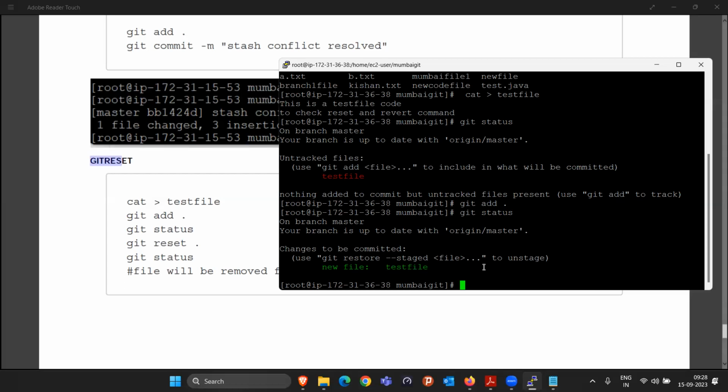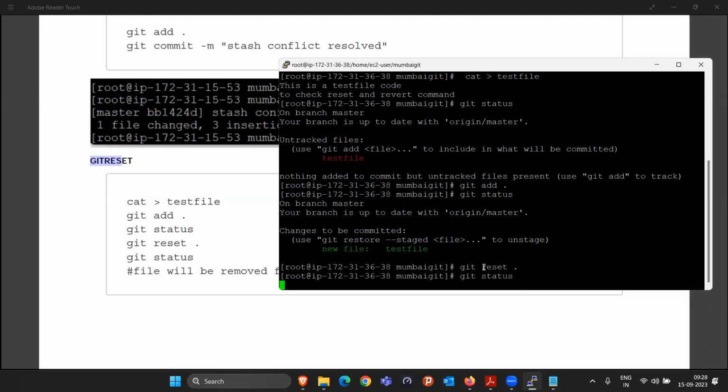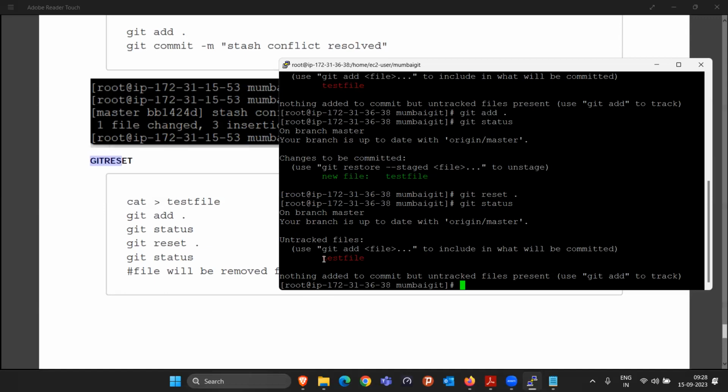So I will simply say, git, can you reset whatever changes you have done? Git reset dot, that's it. If I do git status, it is again red. That means this file came back to the working space. So the reset command can help you move your file back from the staging area to the working space. Make sense? If there is more than one file, it is going to reset all of them. Whatever files are present in the staging area, they will move back to the working space.